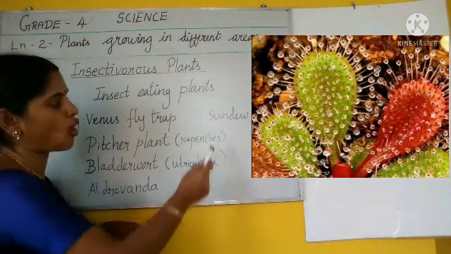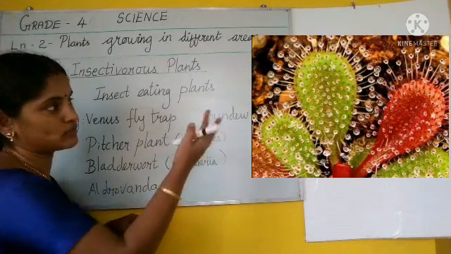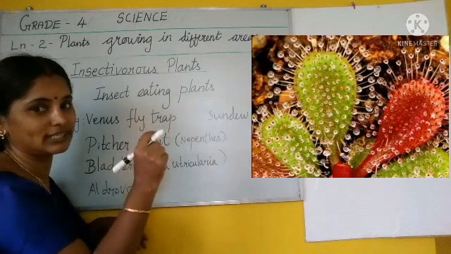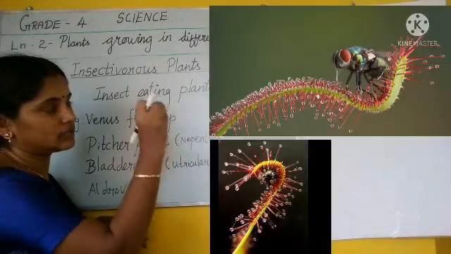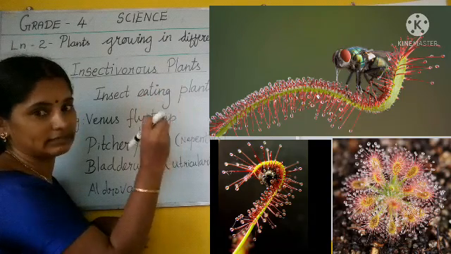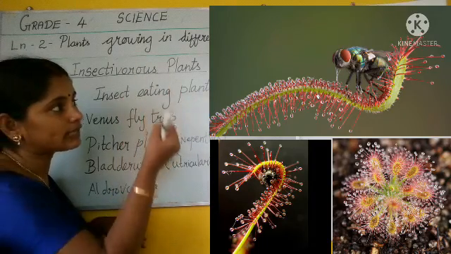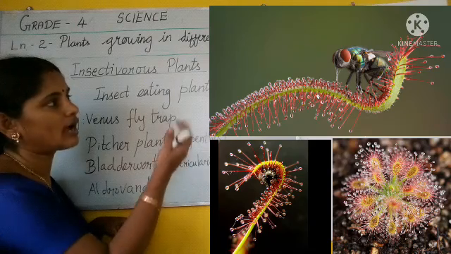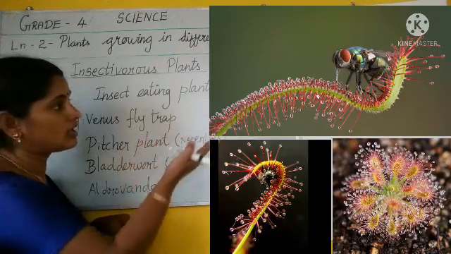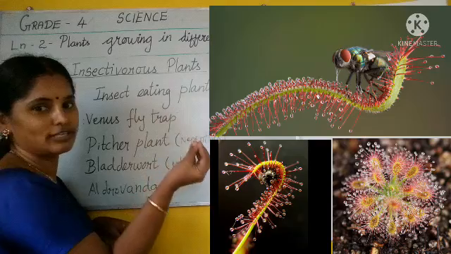Okay, class, look at this sundew. Its scientific name is Drosera. See the tentacles, the white colored edges that are there, we call them tentacles. The insects are attracted by the soft tentacles and the clear white dots. These tentacles attract the insects and they get trapped and digested. Okay, this is sundew, because it looks like the sun.